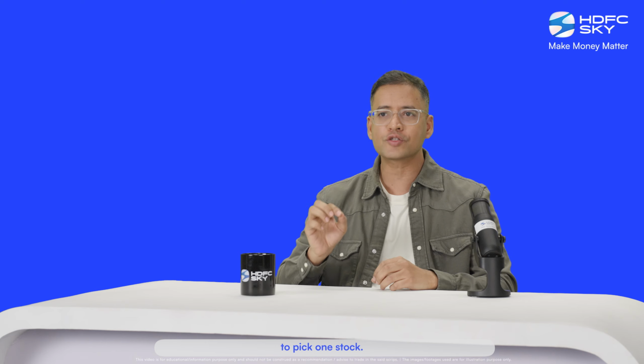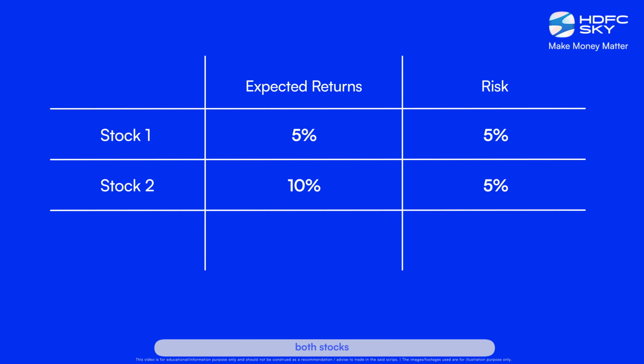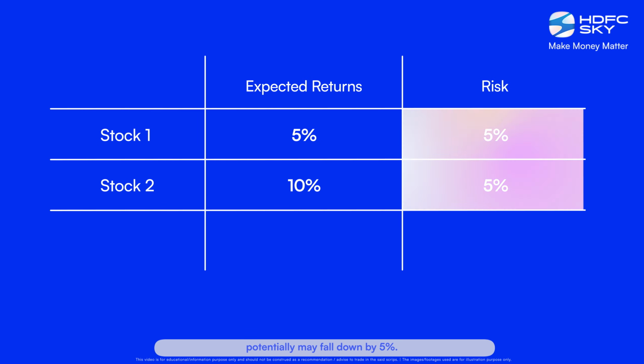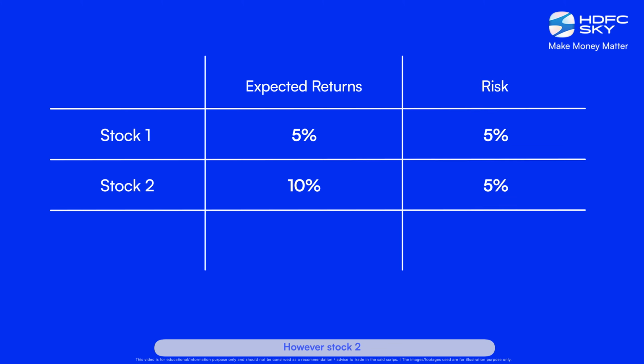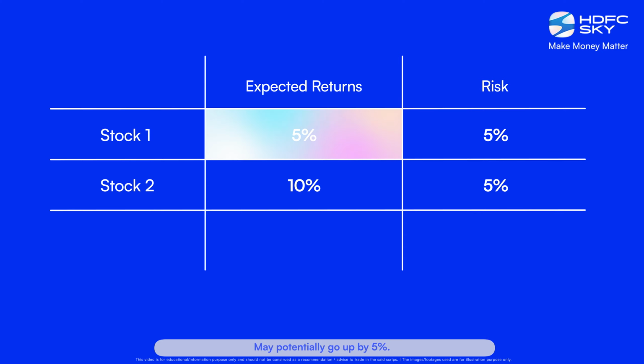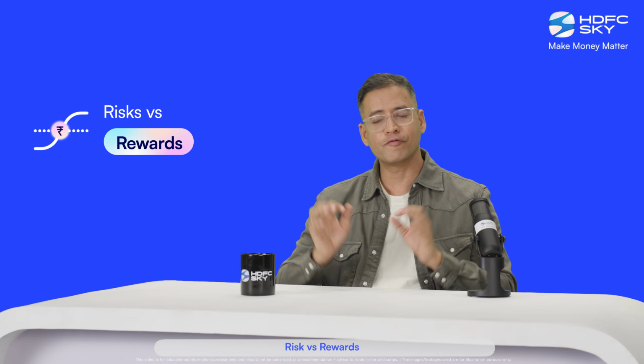Now see my screen and tell me, if I ask you to pick one stock, which will you pick now? Both stocks potentially may fall down by 5%. However, stock 2 can potentially give returns of 10%, while stock 1 may potentially go up by 5%. Obviously stock 2, right? And this brings me to an important concept that investors use called risk versus rewards.